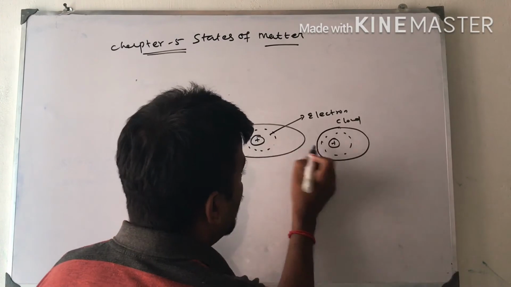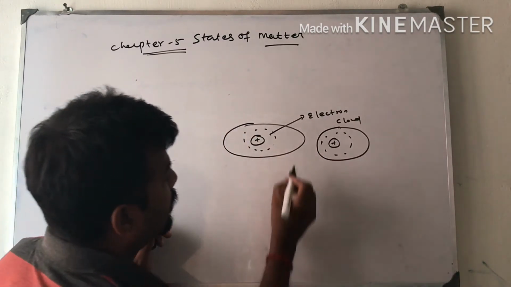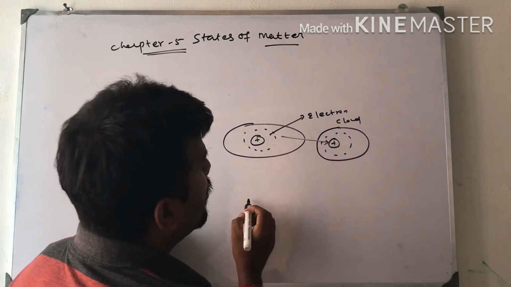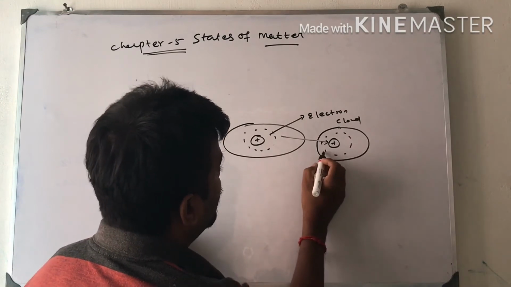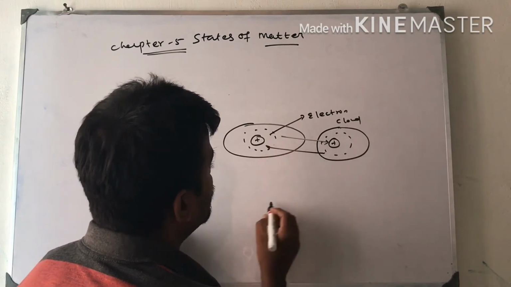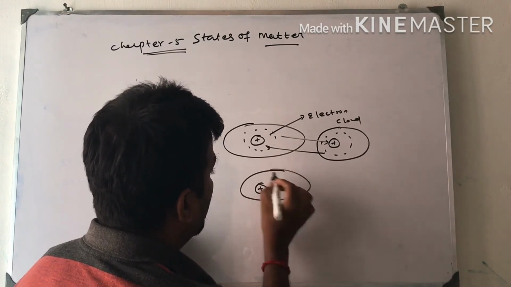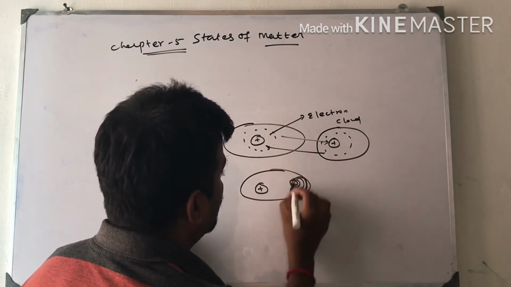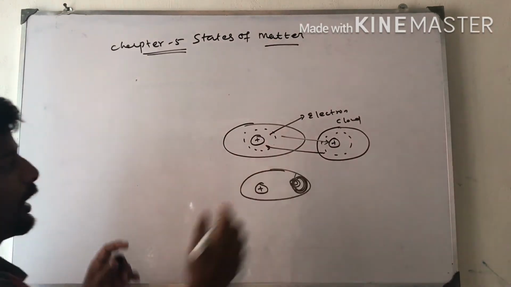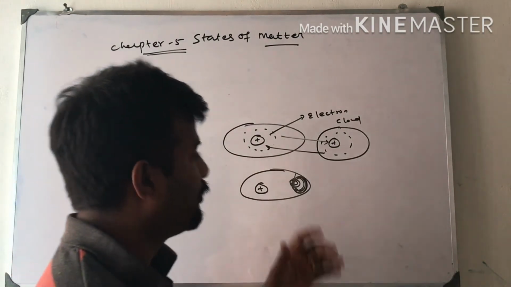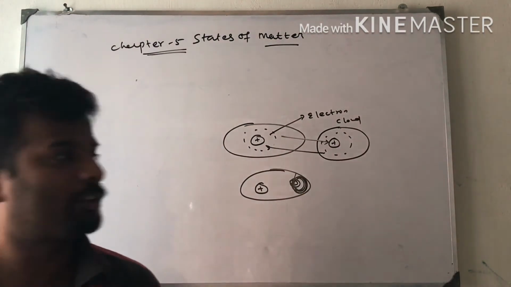What happened? We already learned in the chemical bonding lesson that the nucleus attracts the electrons towards itself, and the electron was attracted by this nucleus. What happened means the positive charge is here and the negative electron cloud is moving like this, because of the interaction between the two molecules. We will study all these things in this chapter.